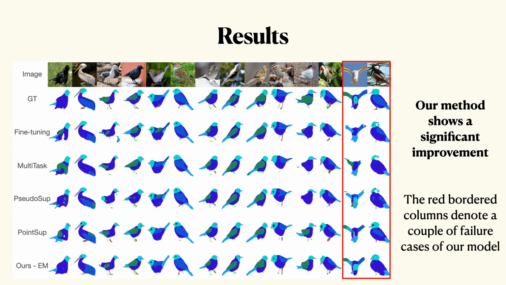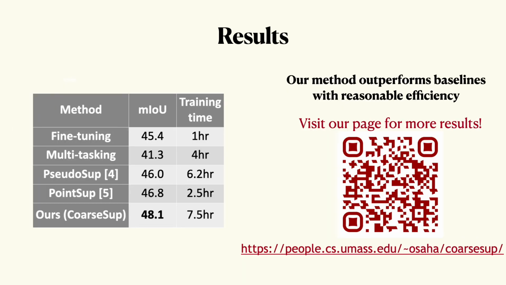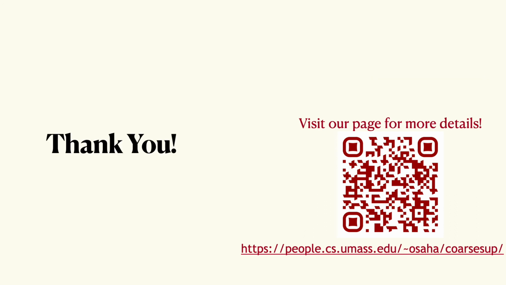We show qualitative results where we compare our method with the previous baselines, and as is visible, our method shows a significant improvement. We also show some of the failure cases which are bordered in red, but again here also our method performs better than the baselines. We show some quantitative results and the training time for each method, and we can conclude that our model outperforms the baselines with reasonable efficiency. So visit our page for more results, and thank you.